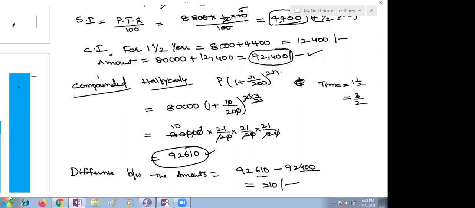Compounded half yearly. Every half year they will calculate and add to your principal amount. Okay, ma'am. Understood? Yes, ma'am. Nana, think in your mind: if you borrow for 6 months and if you borrow for 1 year. Suppose the amount you are calculating is compounded half yearly, they are adding that interest to your principal amount for the next half year. Yes, ma'am. Understood. Right.